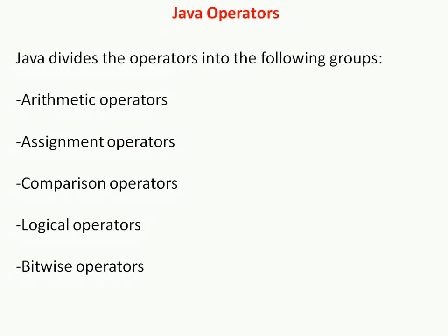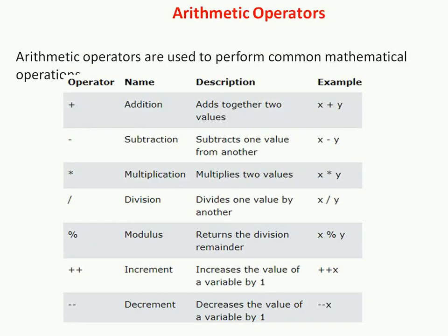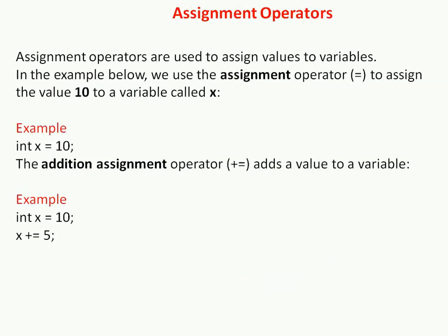There are different types of Java operators: arithmetic operator, assignment operator, comparison operator, logical operator, and bitwise operator. Among arithmetic operators there are addition, subtraction, multiplication, division, modulus, increment, and decrement. Then the assignment operator, single equals to, is used to assign the value from right side to left side.